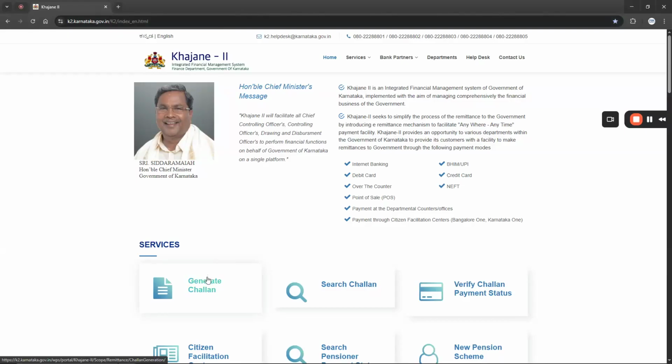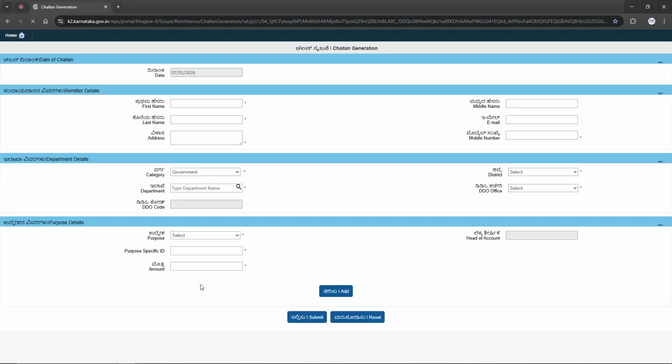So first and foremost here, click generate challan. You can notice my cursor. Click generate challan. The date of challan appears by default. In remitter detail, we have provided the attorney details. It means the person who is receiving the power of attorney. So we have provided his details: his first name, last name, address, and mobile number.